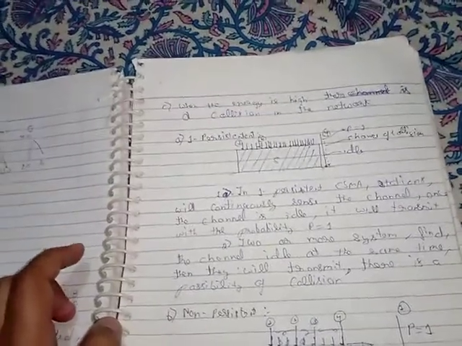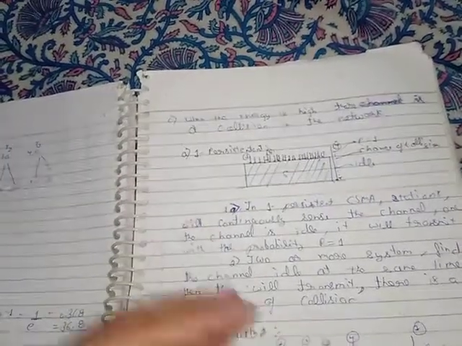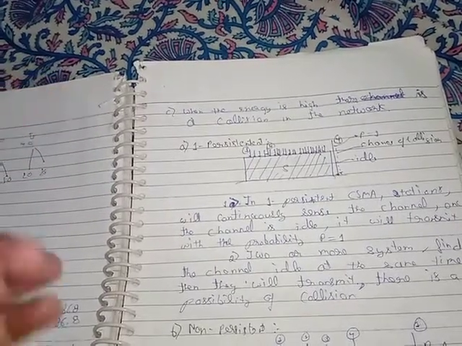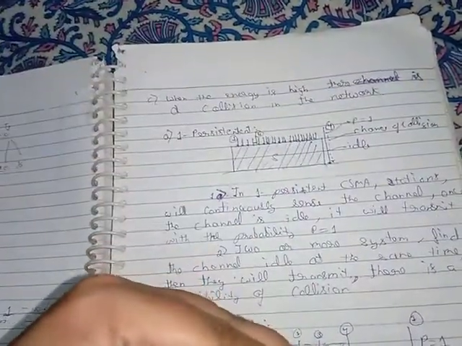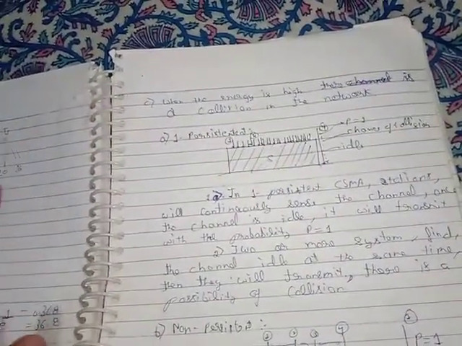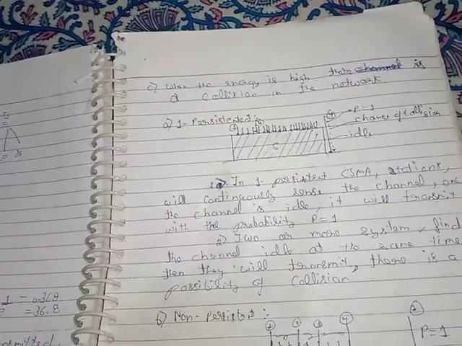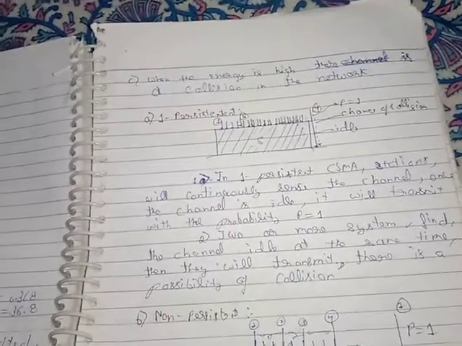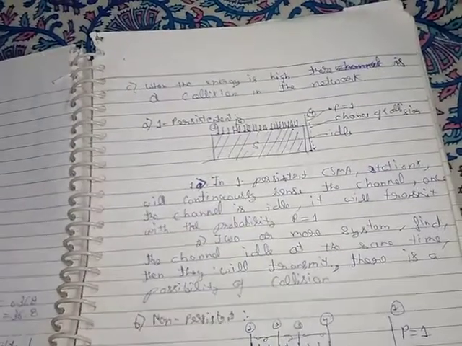I will try to explain one-persistent CSMA in a simpler way. In one-persistent CSMA, different stations will continuously sense the channel, and as and when any station finds the channel idle, it will definitely transmit. Suppose two or three stations find the channel idle at the same time, then both stations will transmit the data, and there is a probability of collision.